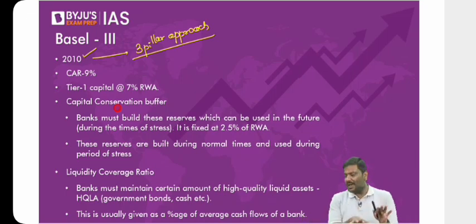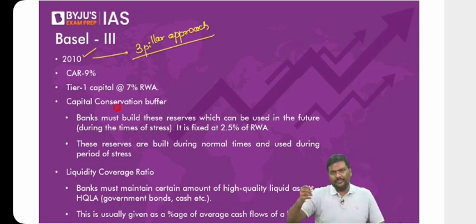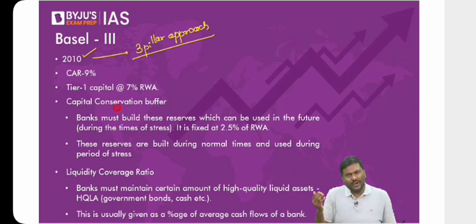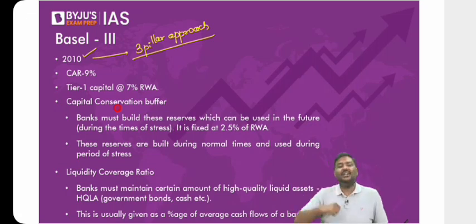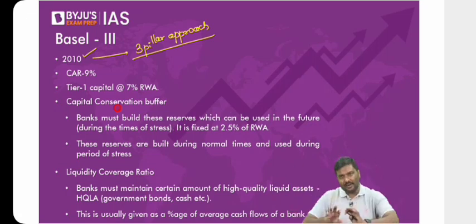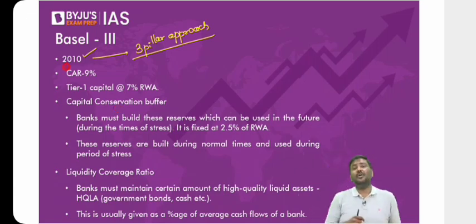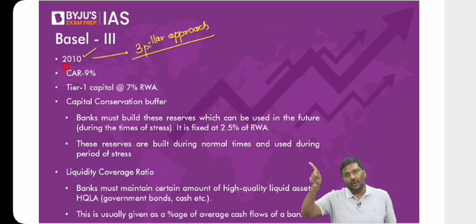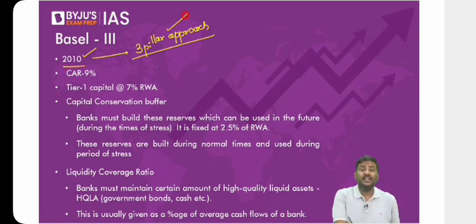So even under market discipline, it says whatever you are doing. For example, you are issuing additional tier 1 bond. Should you not inform RBI? You are writing off additional tier 1 bond. Will you not inform the regulator of the banking sector? You are issuing shares in the market to collect tier 1 capital. Will you not inform RBI? Answer is, of course, yes. So under the concept of market discipline, you keep on reporting the data to Reserve Bank of India. Okay, so Basel 3 has continued the 3-pillar approach.